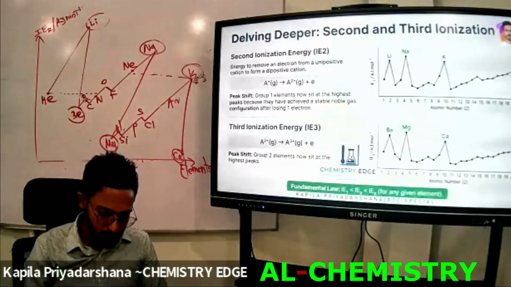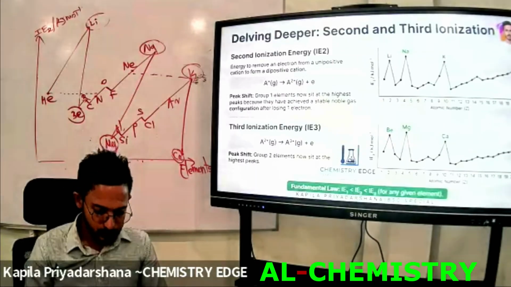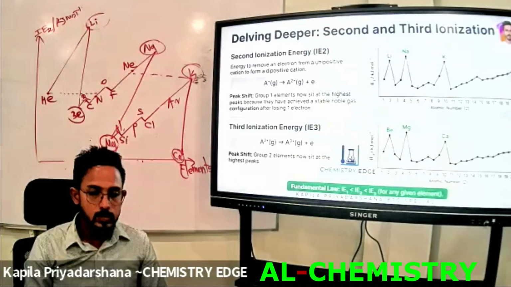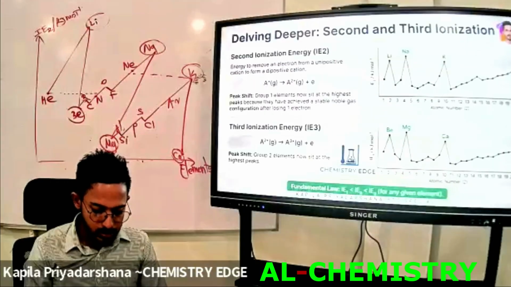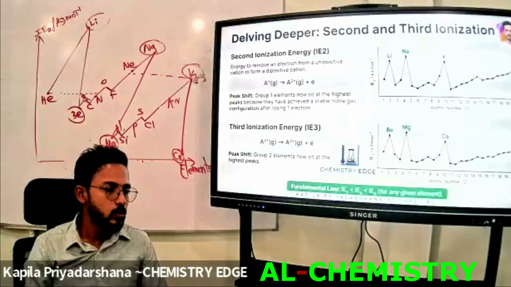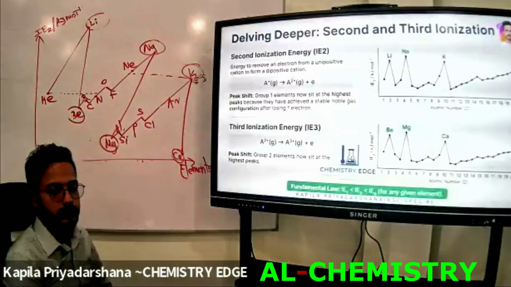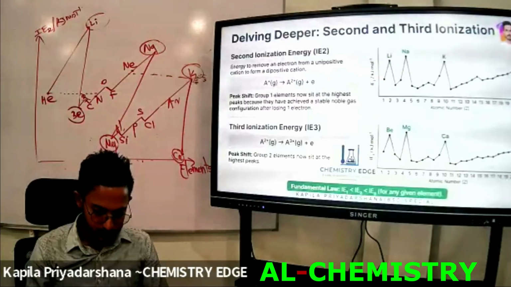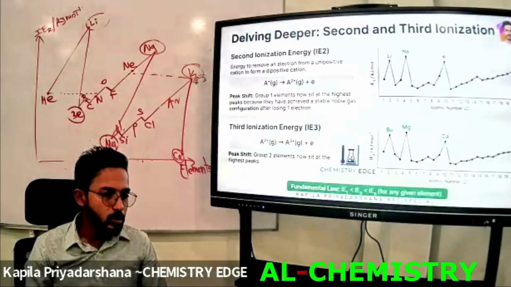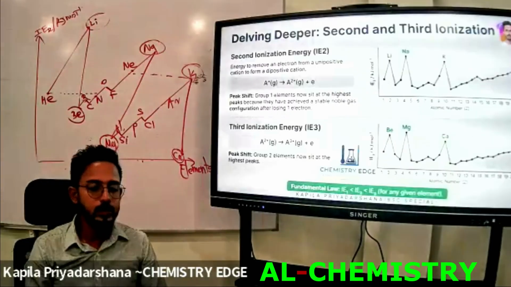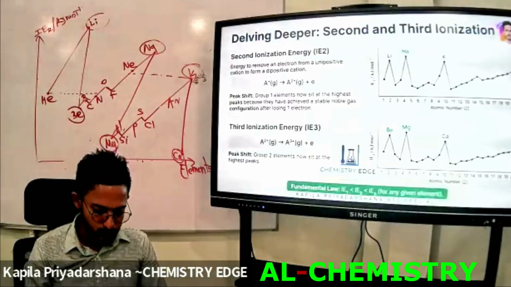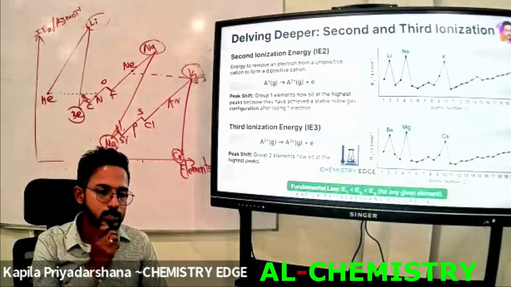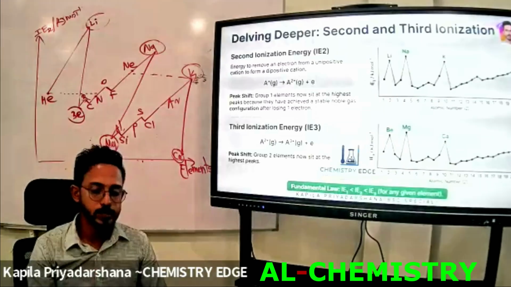Thus, the lowest second ionization energy belongs to group 2 elements.